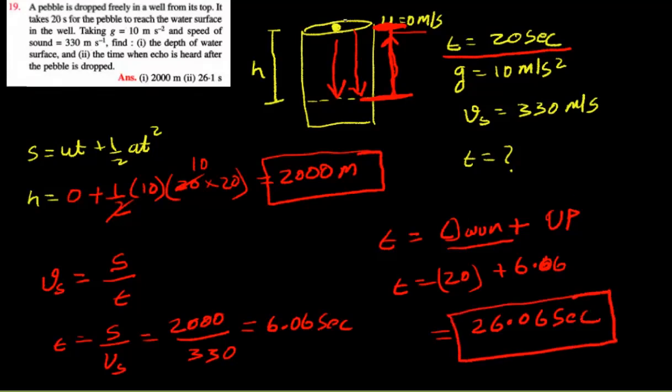So basically the pebble takes 20 seconds to fall down and reach the surface of the water, which is already given to us at the beginning of the numerical, and 6.06 seconds the sound takes to travel upwards. So the total time taken over here is 26.06 seconds.